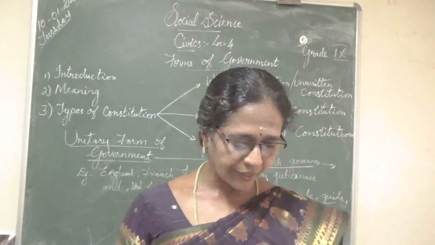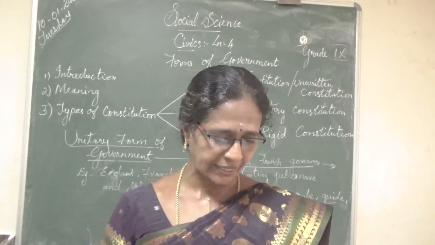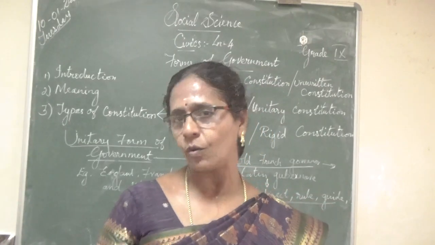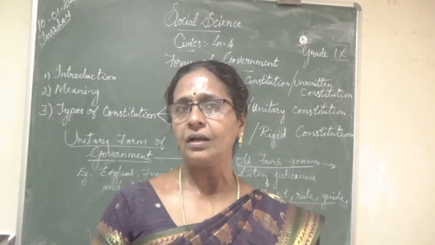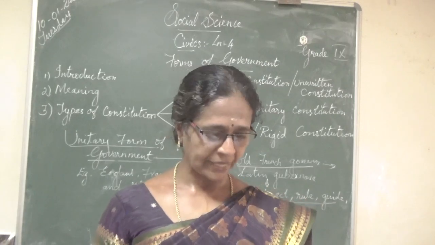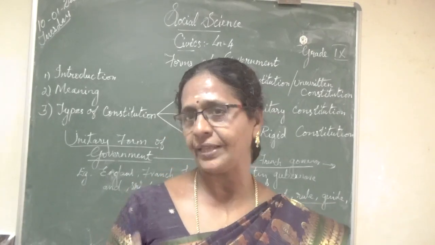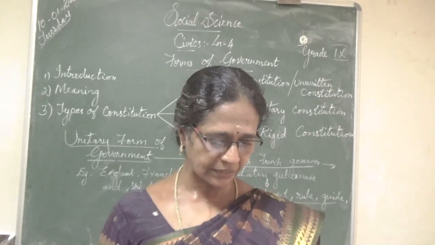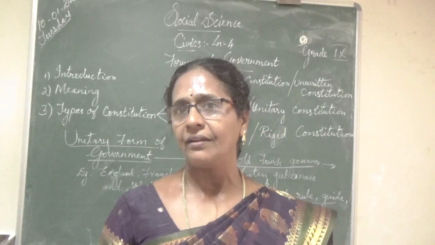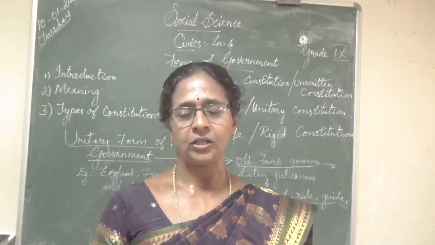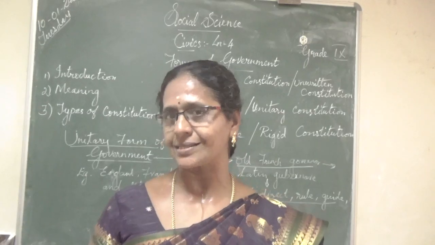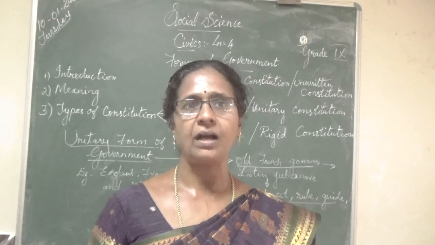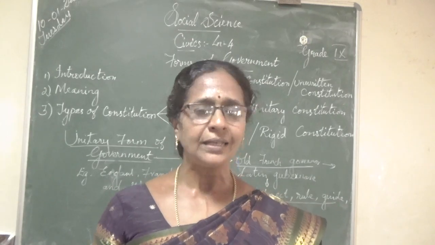Okay. Next one, the unitary government will make prompt decisions and take speedy action. You all know that if only one person is ruling, there is no fight among them. At the same time, if they want to take a decision, it will be taken soon, as a prompt decision and speedy action. Very fast it will be taken. Okay, because they no need to discuss with others, isn't it? They have their own decision. So, if they want to take an action or anything, it will be done in a speedy way.